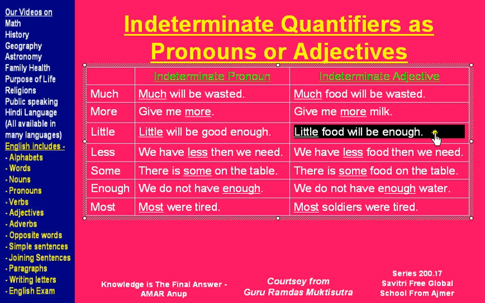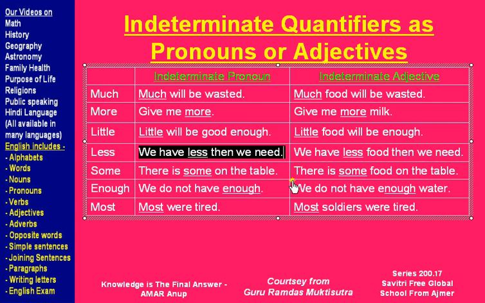I will pause here to show you that when we have a noun after the word, it becomes an adjective, because now the word is telling more about the noun. Now we know here little is talking about food, so it's an adjective. Food is a noun. Compared to that, here when we say little will be enough, we don't know what we are talking about, so little is working as a pronoun. So compare this side with this side, that the moment a noun is added after the word, it becomes an adjective.